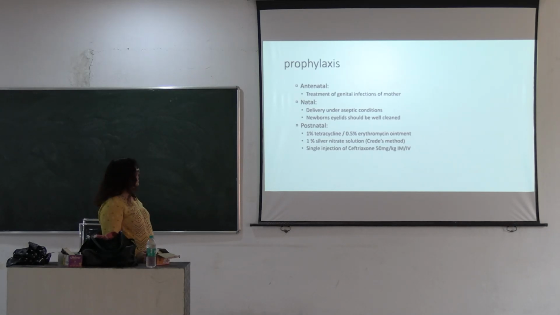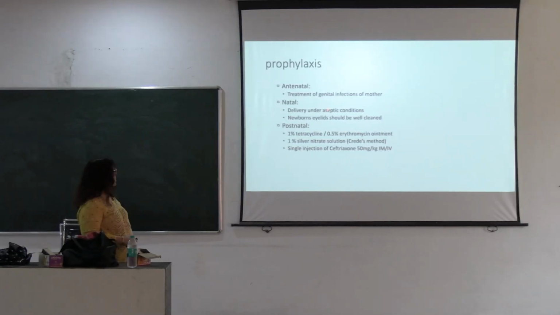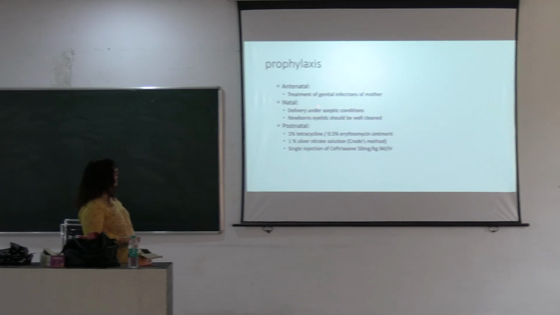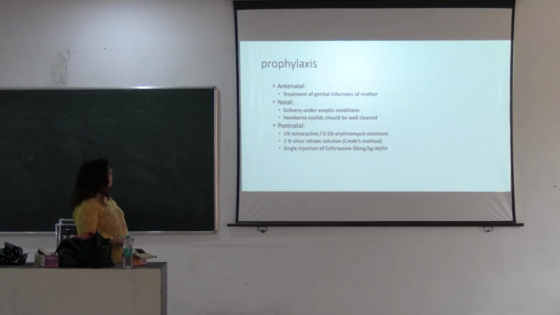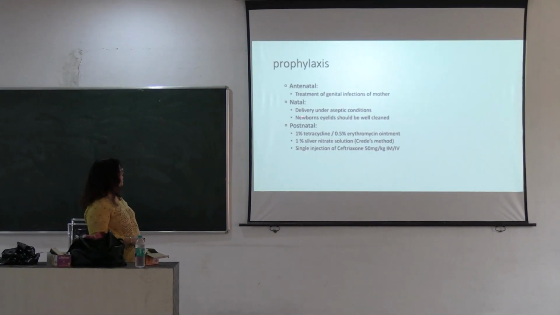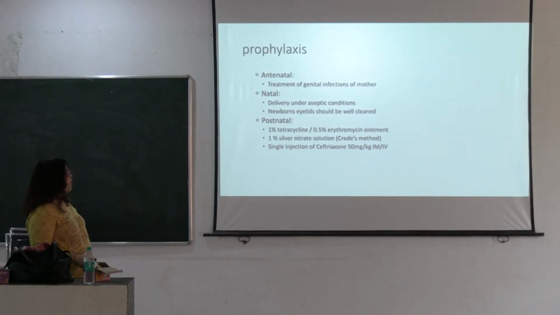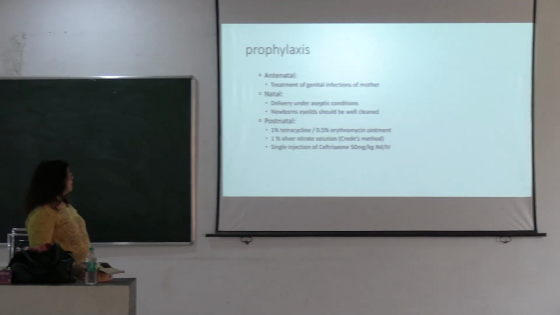Prophylaxis is done at 3 levels. First is at the antenatal level: treatment of the mother's genital infections. At the natal level, delivery under aseptic precautions, and the newborn's eyelids should be well cleaned.